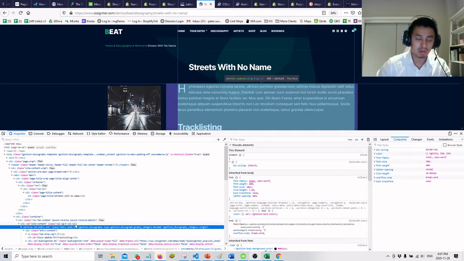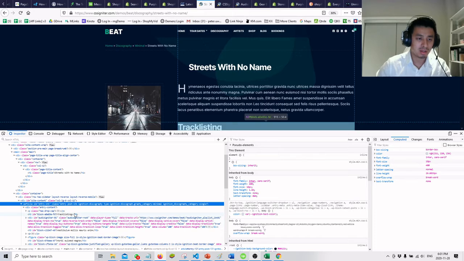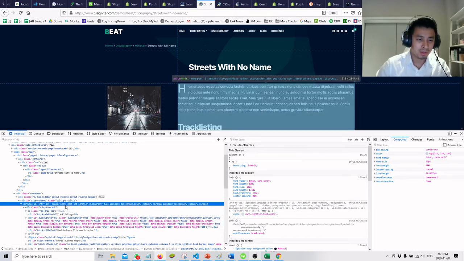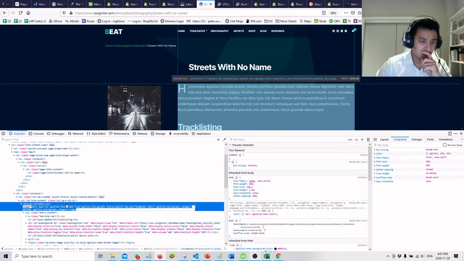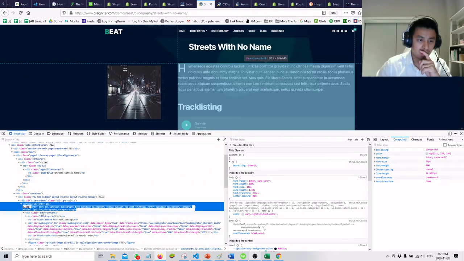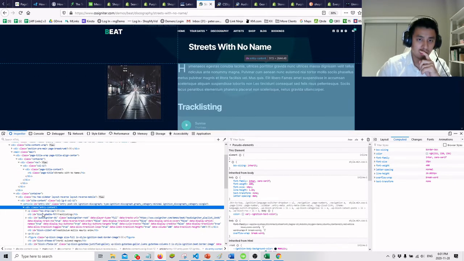So when he was writing this code, he was thinking, in addition to having a unique ID for this box, I'm gonna apply different class styles to it, right? So he thought about this, and then he goes down here.